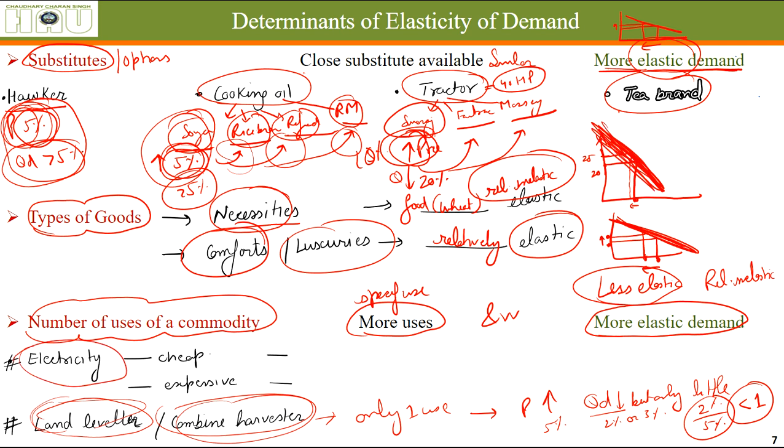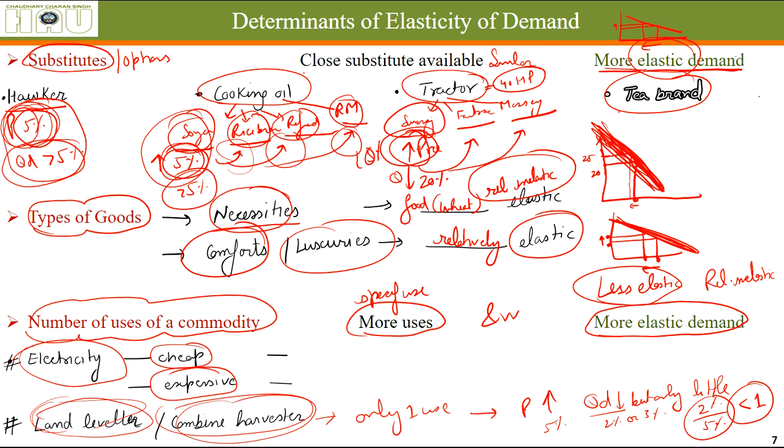Whereas in case of electricity, which has many uses for us, when it becomes cheap, more and more people will buy ACs and coolers because the bill will be coming less now, because the electricity is cheap. And when it becomes expensive, people will stop using these kinds of heavy appliances.